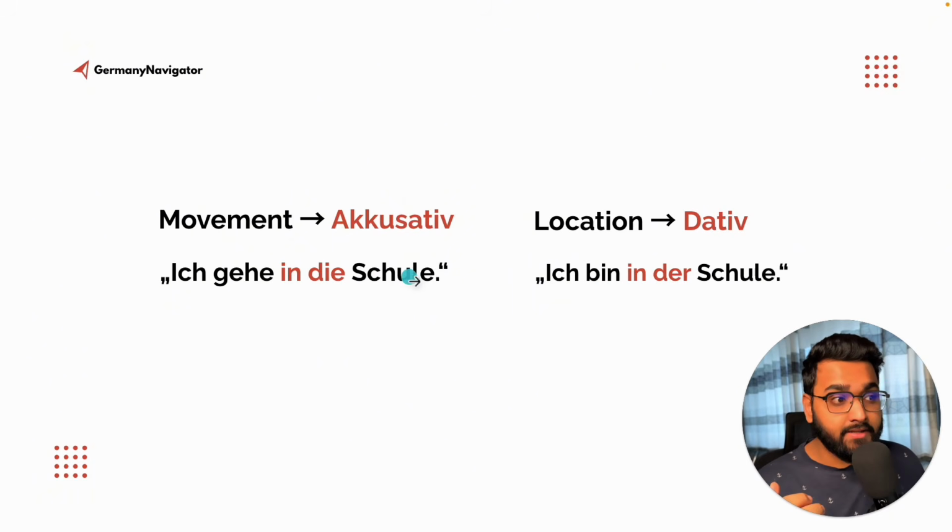And how do you change it? So Schule has the article die. In accusative case, die remains die. That's why die Schule. Ich gehe in die Schule. On the other hand, in dative, die becomes der. That's why ich bin in der Schule.